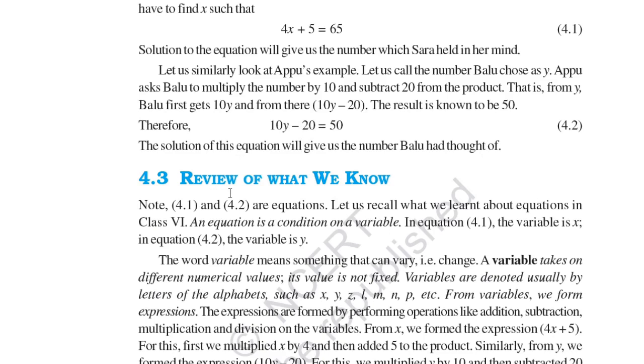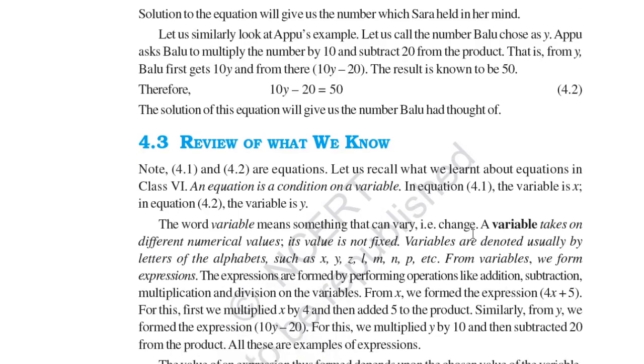So, 4.3, review of what we know. Note that 4.1 and 4.2 are equations. So you can see this is also an equation and this is also an equation. Let us recall what we learned about equations in class 6. An equation is a condition on a variable. In equation 4.1 the variable is x. In equation 4.2 the variable is y.